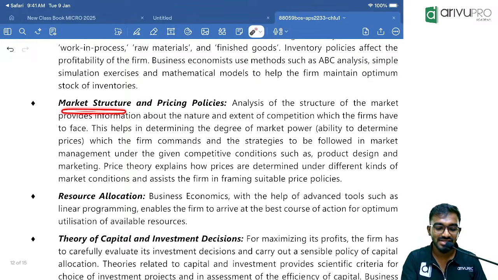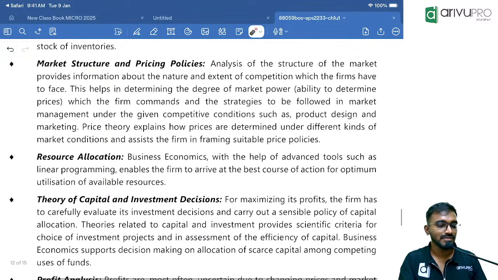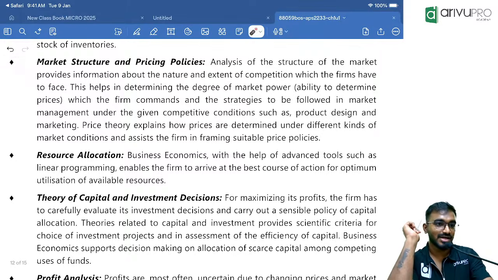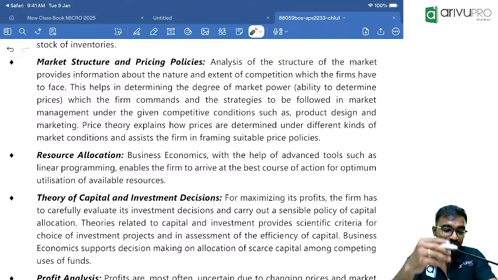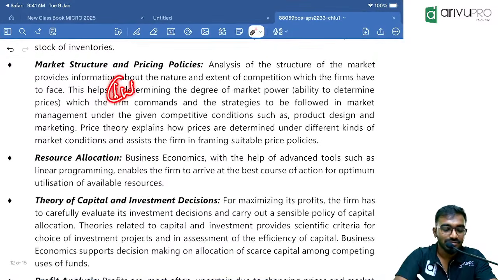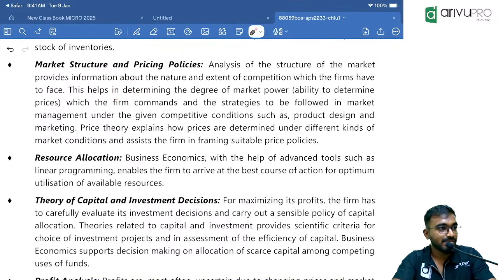Next, market structuring. Understanding your market. Which type of market am I operating in? Is it a monopoly market? Monopolistic competition? In Chapter 4, we speak about this: types of market, perfect competition, imperfect competition. Am I the only seller? Are there any other sellers? Is my market growing year by year? What is the demand for my market?